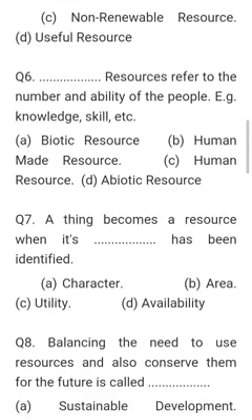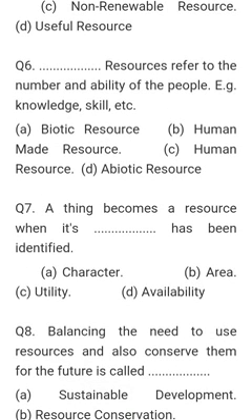Question number 6: Dash resources refer to the number and ability of the people, for example knowledge, skill, etc. Dash resources, that is human resources. Human resources are themselves going to determine the modification of resources through their knowledge and skill.